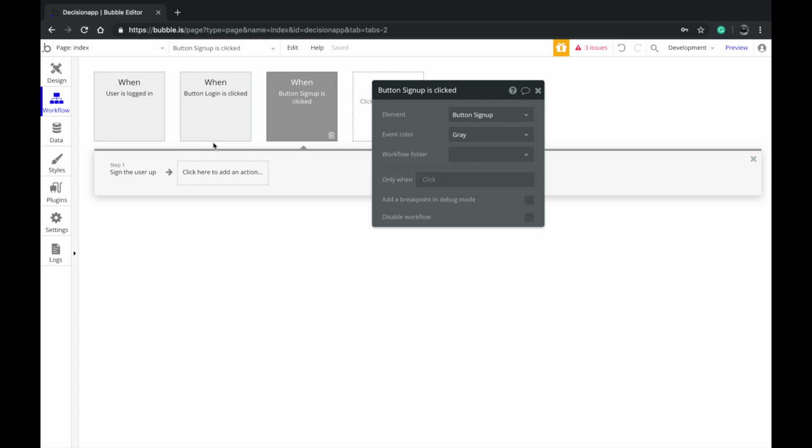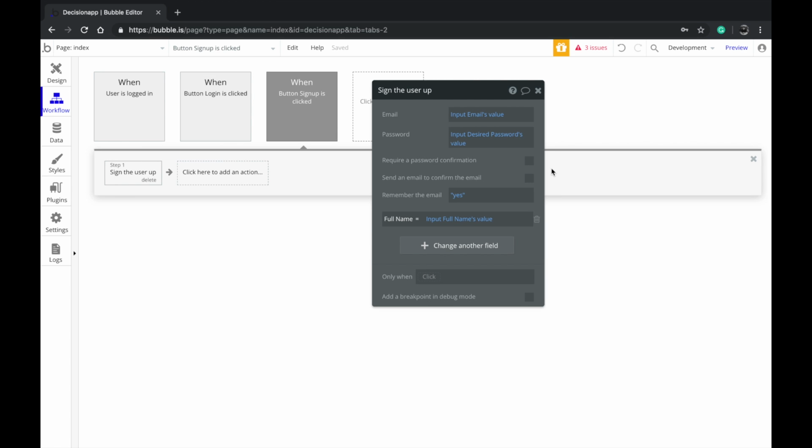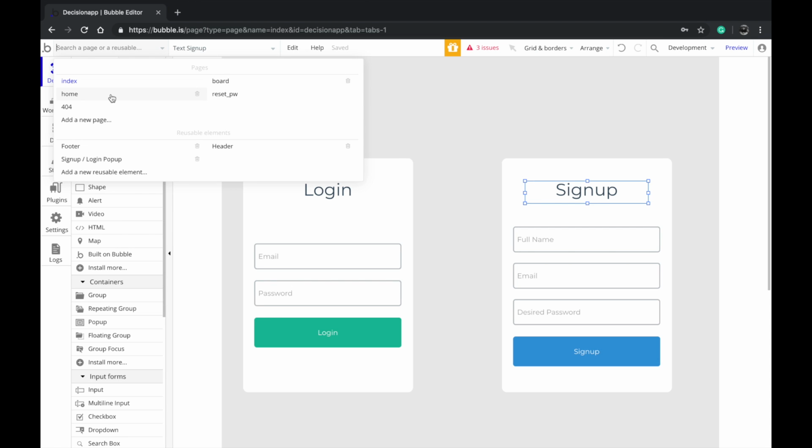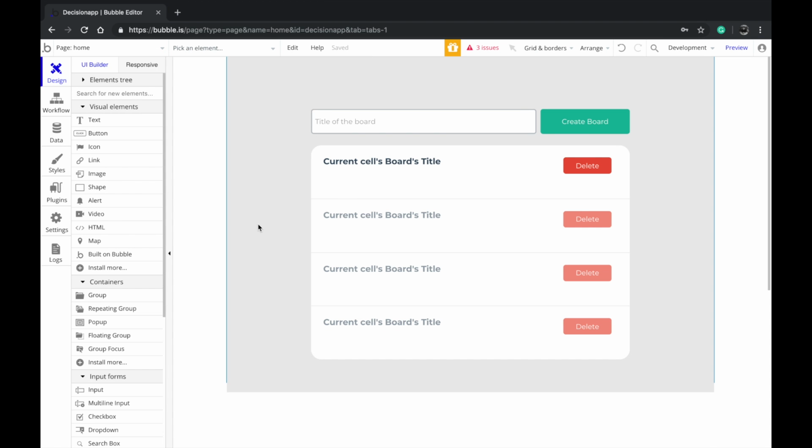In the case of Bubble, when you do the sign up, unless you ask the user to verify using an email confirmation, as soon as the user is created or logged in, he will be declared as a user logged in on Bubble. So once I detect that, I'll send him to the home page, which is another page I created, where I will have boards.